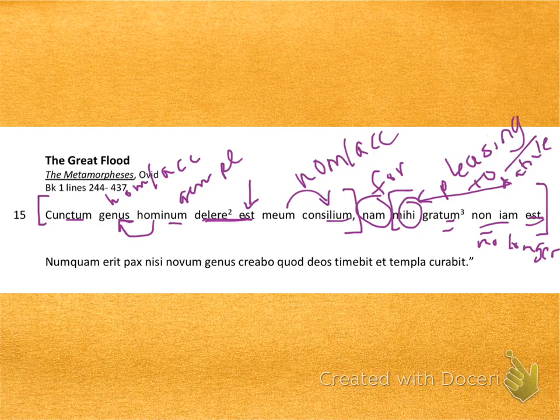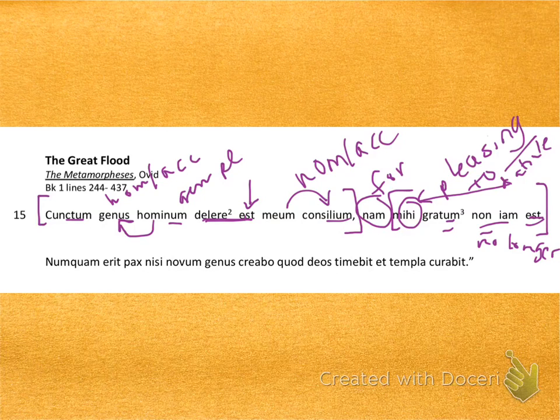So if we're looking at word order, this is how we would start. Meum consilium est delere cunctum genus hominum. Nam est non jam gratum mihi. That's the word order that we want to use to get the correct translation for English.